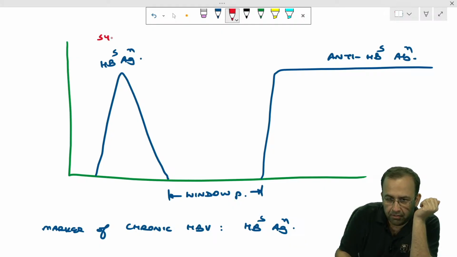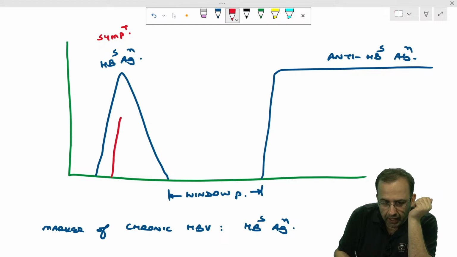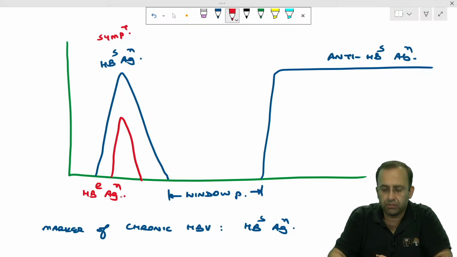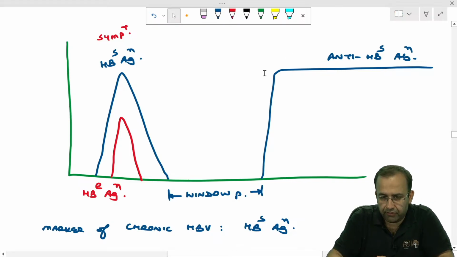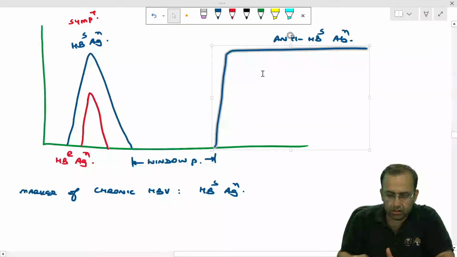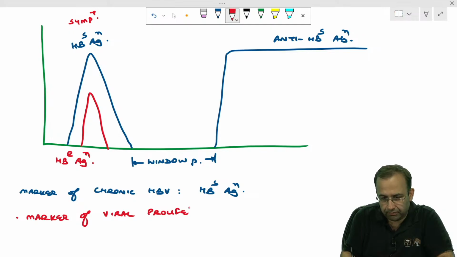When symptoms of the patient are at their peak, HBe antigen is positive. So I can safely say the marker of viral proliferation is HBe antigen.